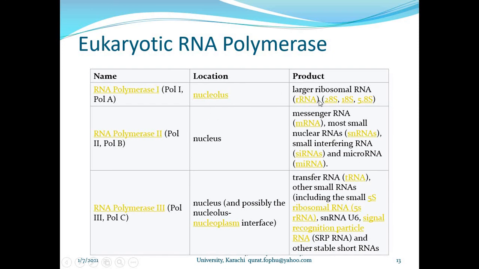For example, ribosomal RNA is synthesized by RNA polymerase 1, messenger RNA is synthesized by RNA polymerase 2, and RNA polymerase 3 synthesizes the transfer RNA and many other small RNAs.